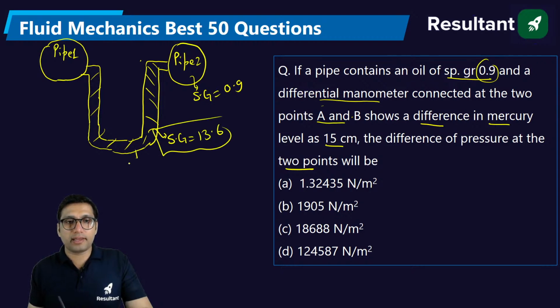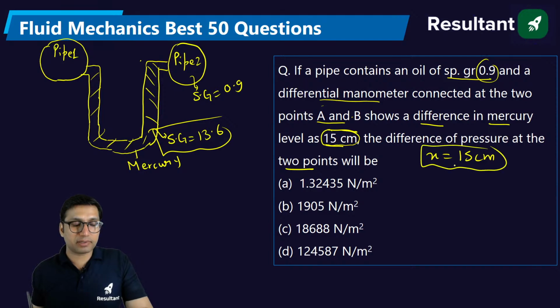The difference of the pressure when this manometer was used between two sections of pipe, the deflection, was 15 centimeter. So X is equal to 15 centimeter.